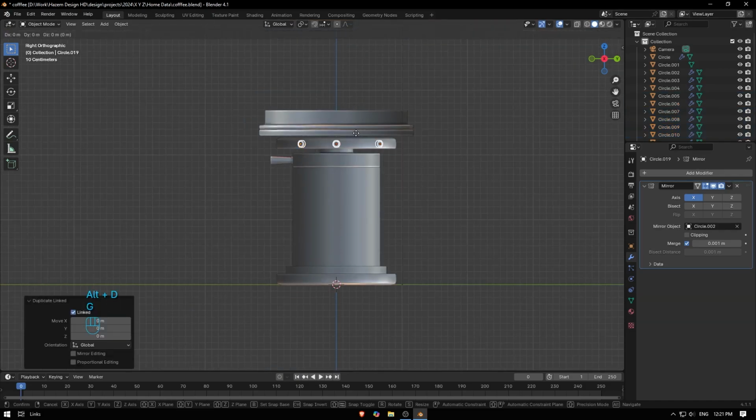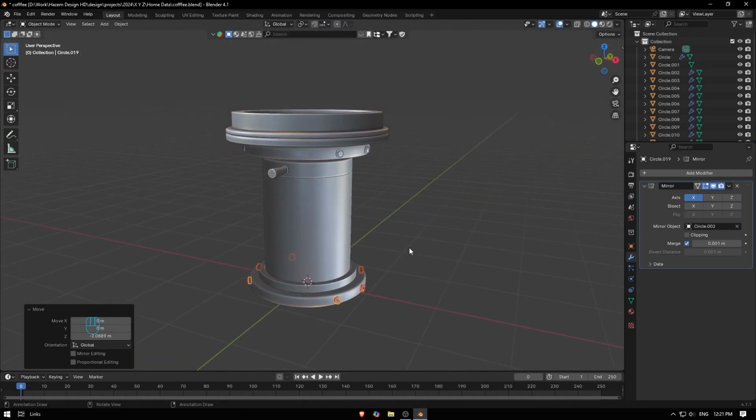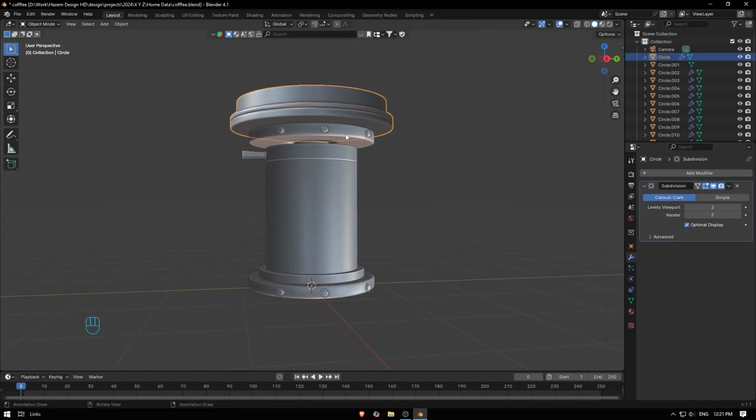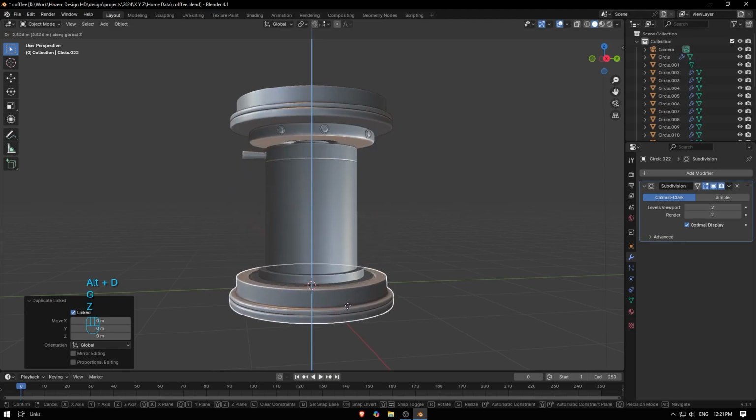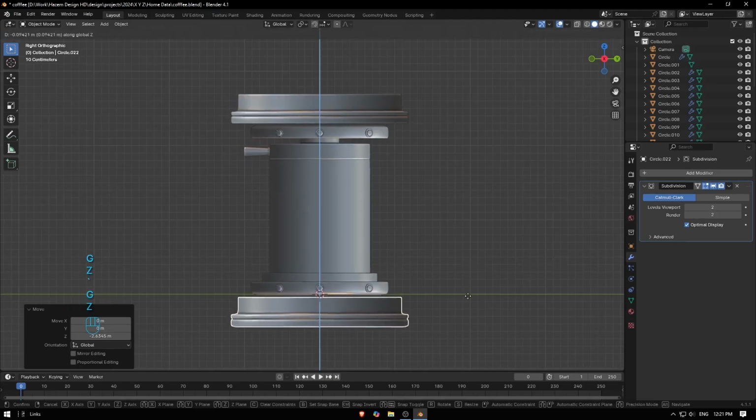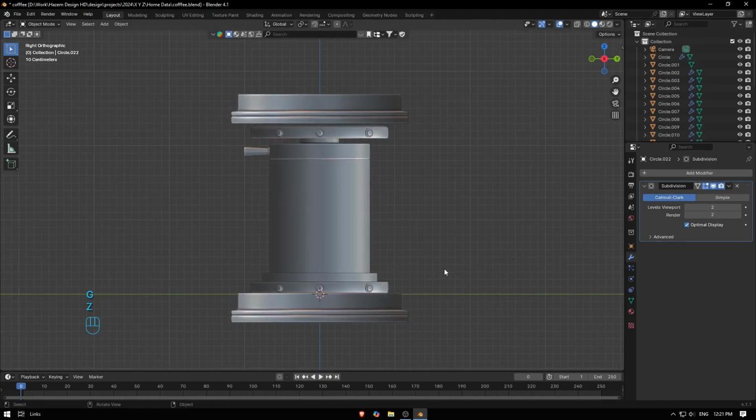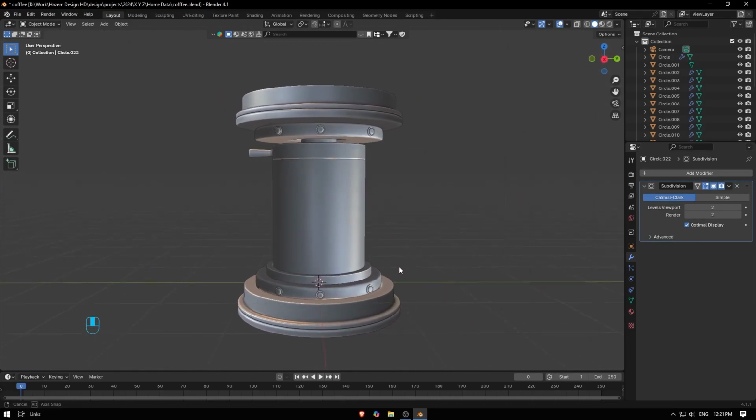Just Alt D as a fake copy, and set it down here. And then I copy this one. So Alt D again, and just move it down. Something close to this. And I think here we're cool.